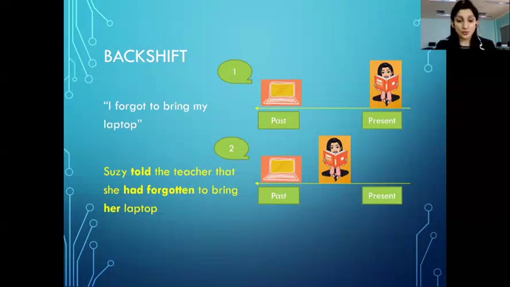We used the word told. We used the word had forgotten. Forgot, which is already in past tense, has moved a little more towards past and has become past perfect. Had forgotten to bring her laptop. Not my laptop, her laptop. Let's keep going.